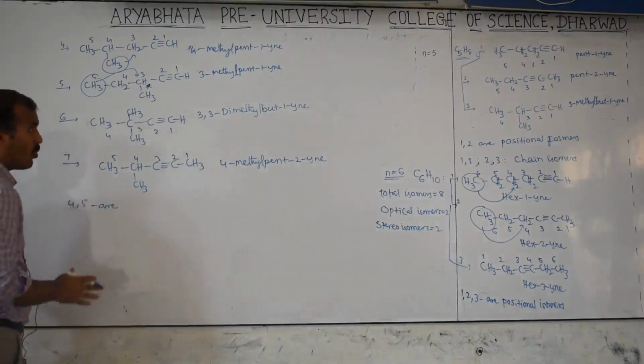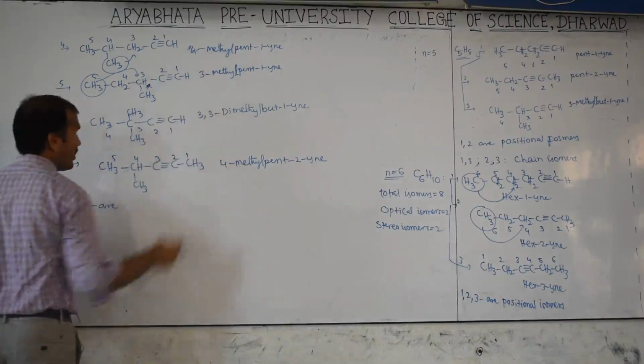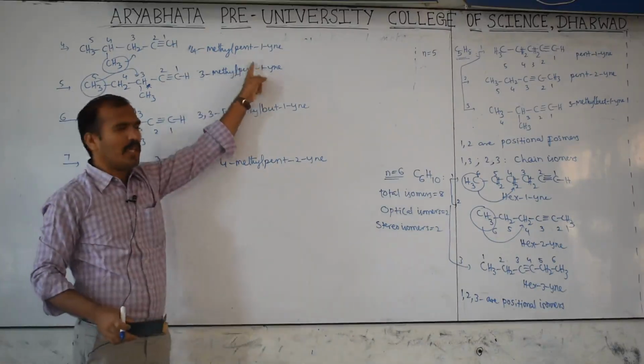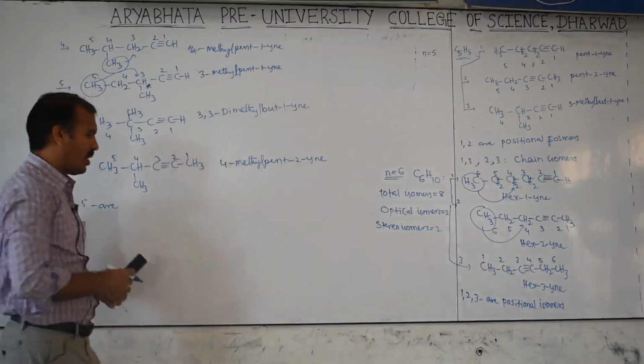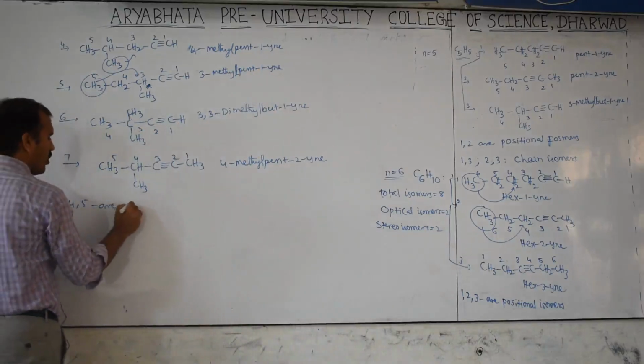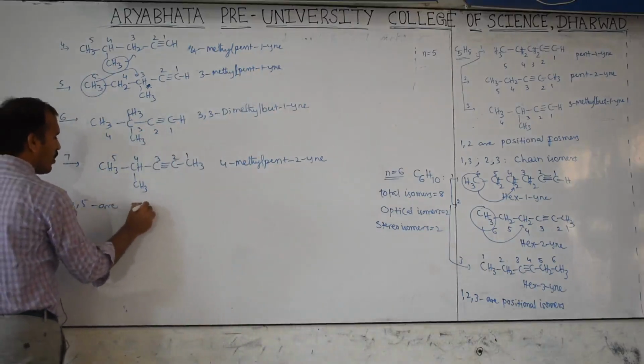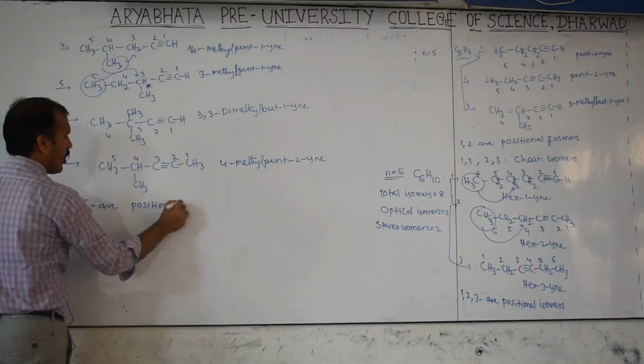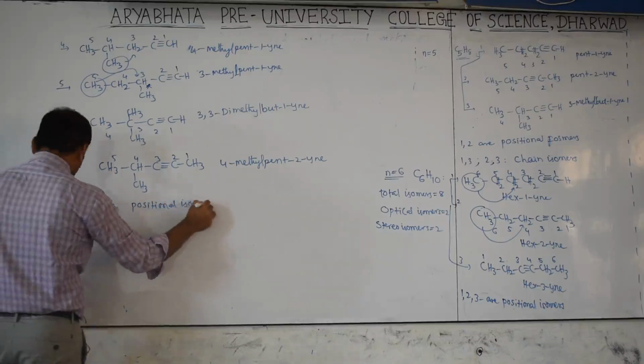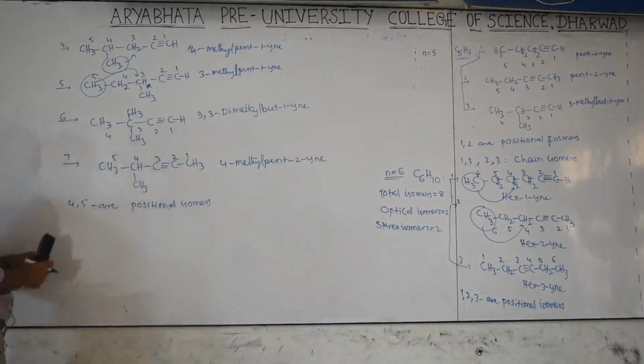Root word is the same, only the position of this methyl is different. Triple bond position is the same. Only which position is different? Methyl. Therefore 4 and 5 are which isomers? Positional isomers.